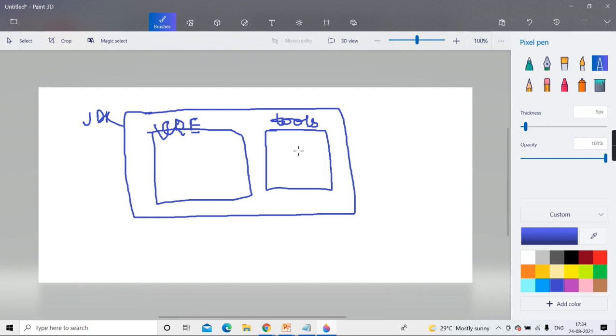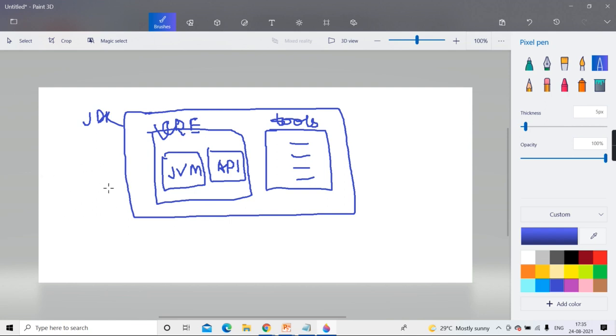Tools. In that, many tools are there: the compiler, the debugger, the profiler, the interpreter, so many things. These are the tools. Now these tools plus JRE make JDK. And in JRE there is one more thing called JVM, that is your Java Virtual Machine. And the APIs, that is, the libraries which you use in your program.